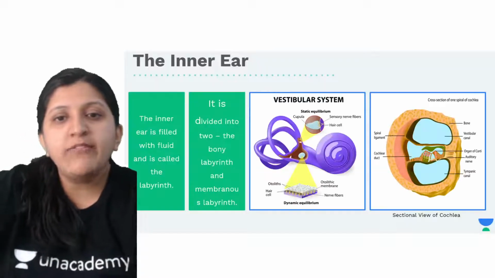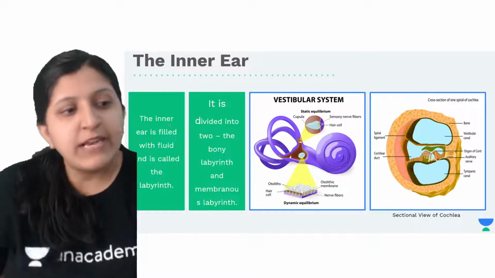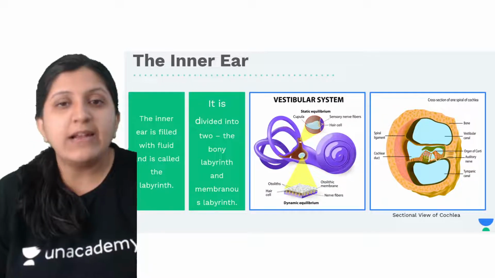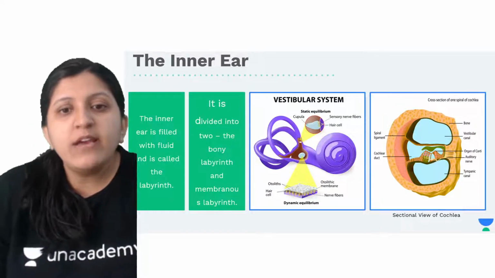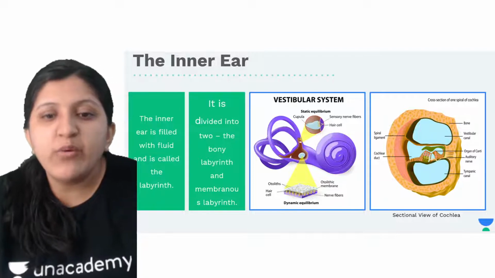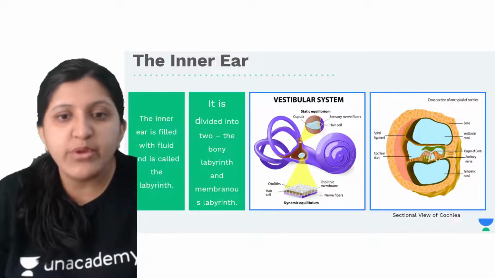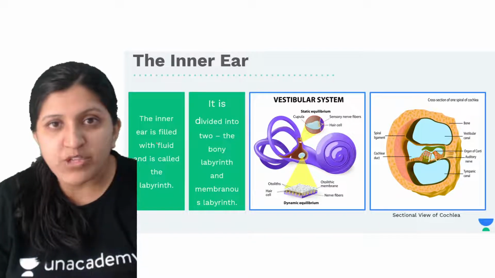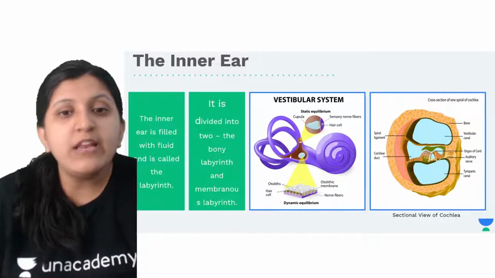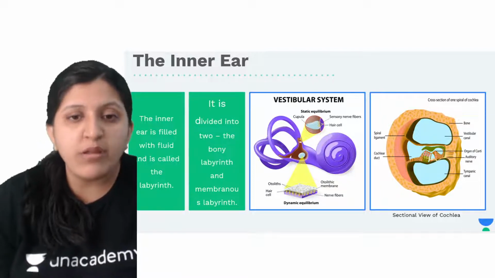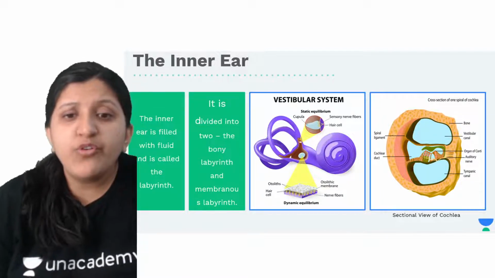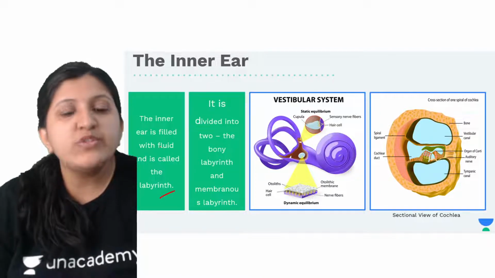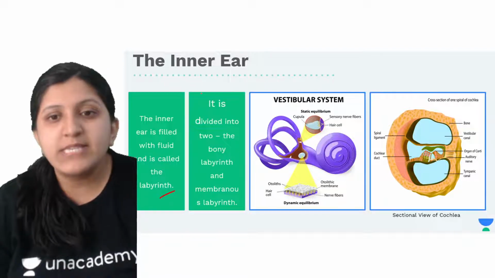Other than that, we have the inner ear. I'll draw it and explain it now, once I am done with this one. When we mention the inner ear, it is filled with fluid. Until the middle ear, it was all an air medium. In the inner ear, it is a fluid, watery medium, and this fluid-filled inner ear is called the labyrinth.